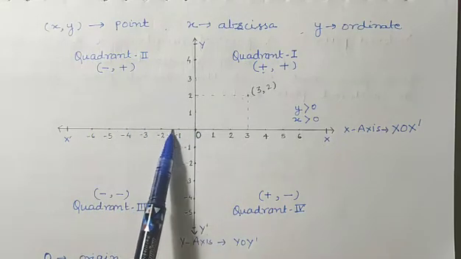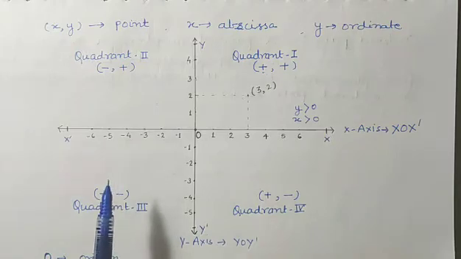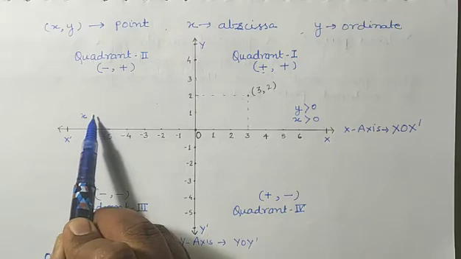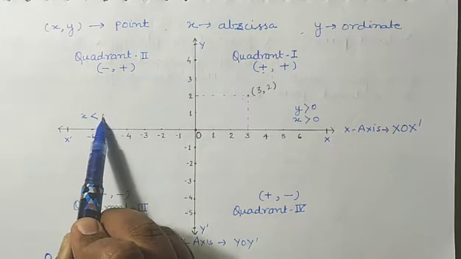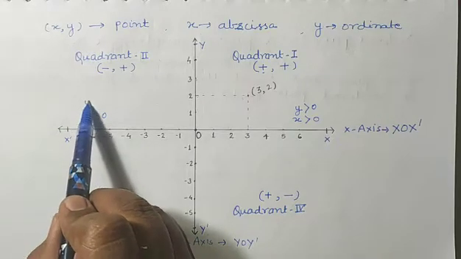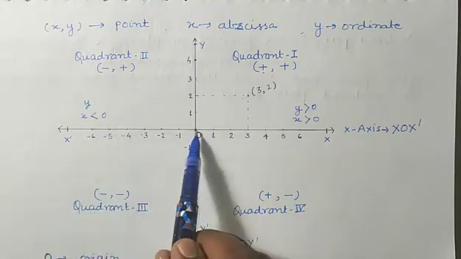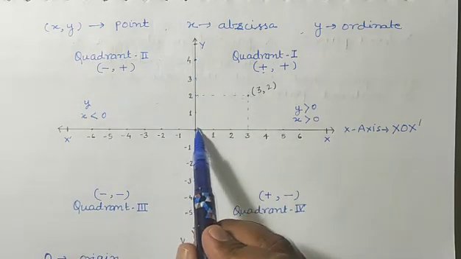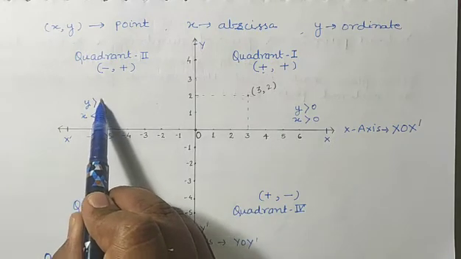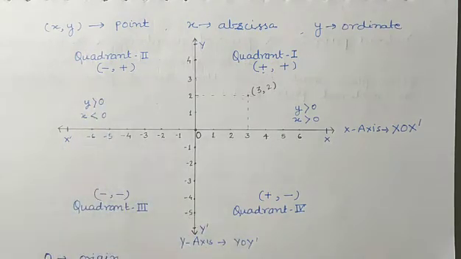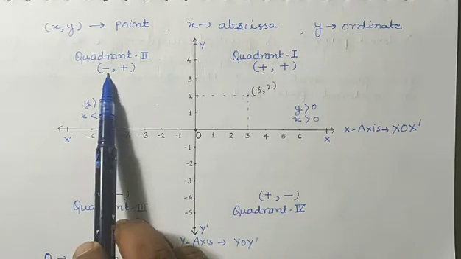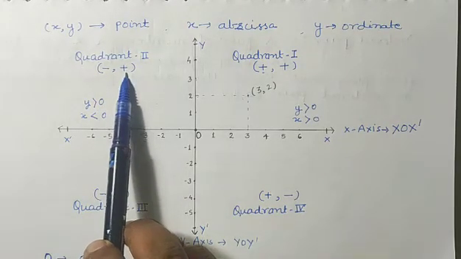Okay, if we talk about the second quadrant, so in the second quadrant, as you can see, on the left hand side of the 0, all the negatives are there. Negatives are there means the value of x will be less than 0. Okay, means negative there. And all the y's, since all the values of y are above the 0, you can see that the value of y is greater than 0. So we can say that in quadrant second, abscissa will be negative and ordinate will be